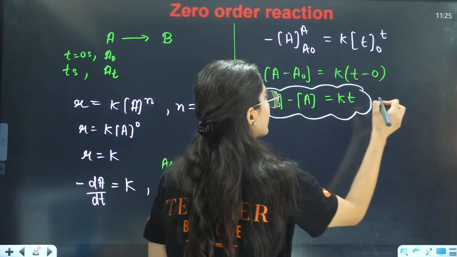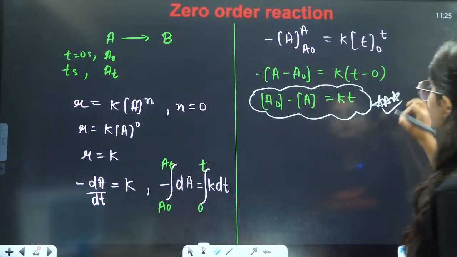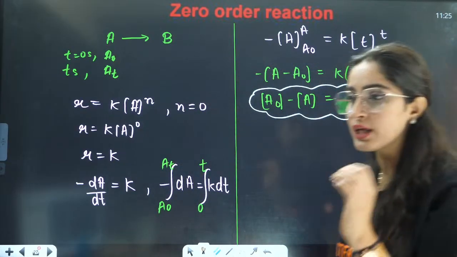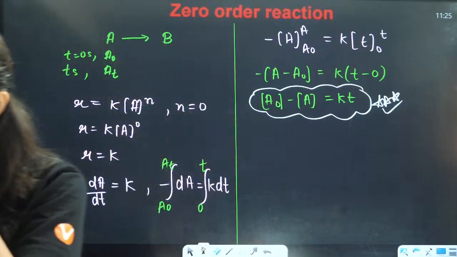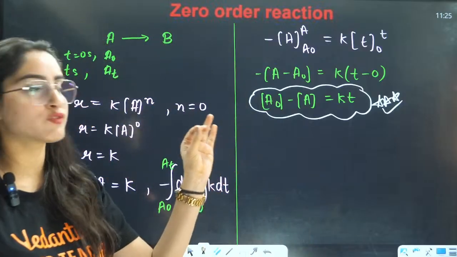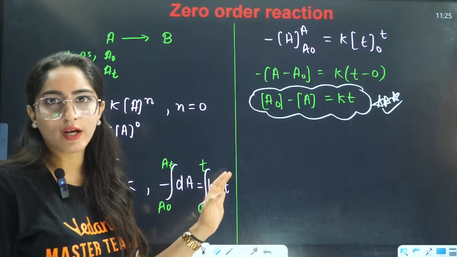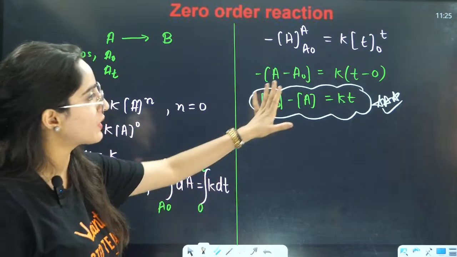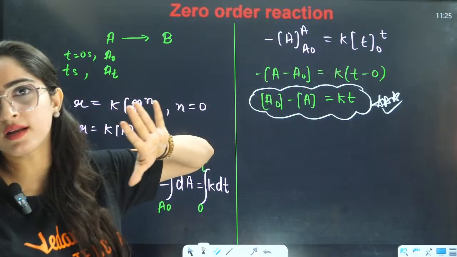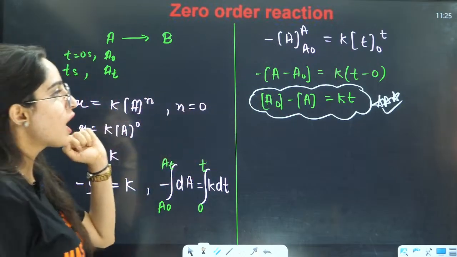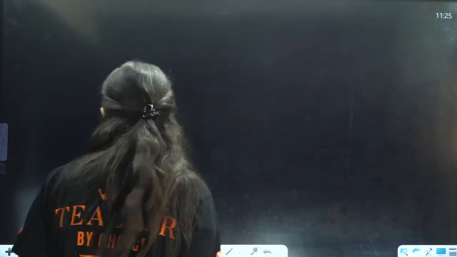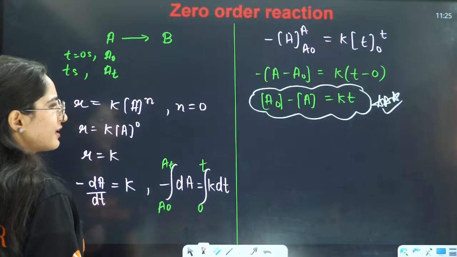So that is going to be the final equation. This is a very, very important equation. That is going to be the final equation for zero order reaction, right? From this equation, we will derive so many things around, right? So, firstly, I want to draw some graphs, okay? So, firstly, let's not draw a graph.